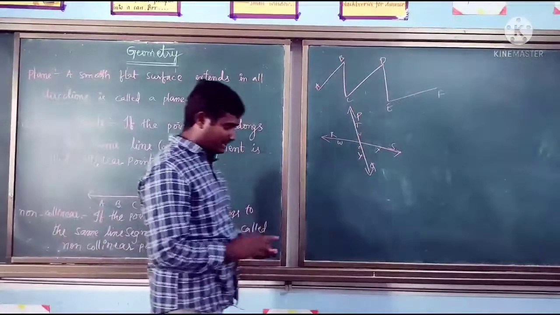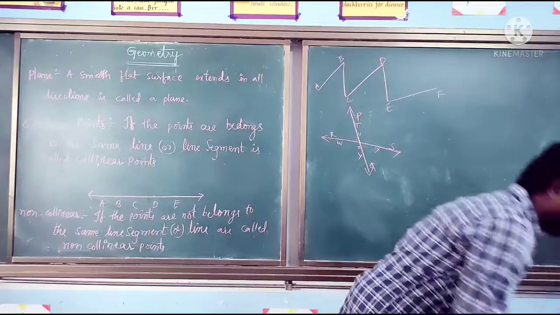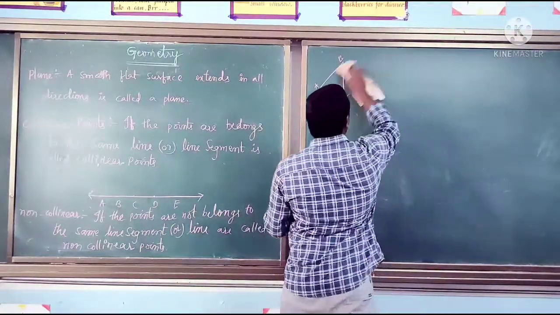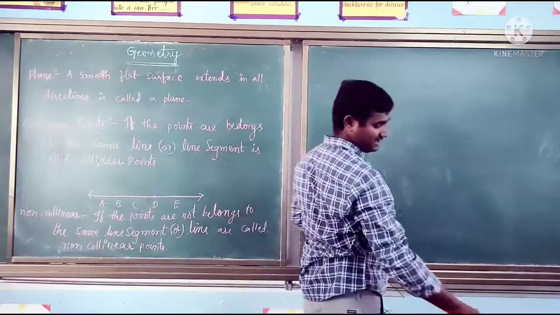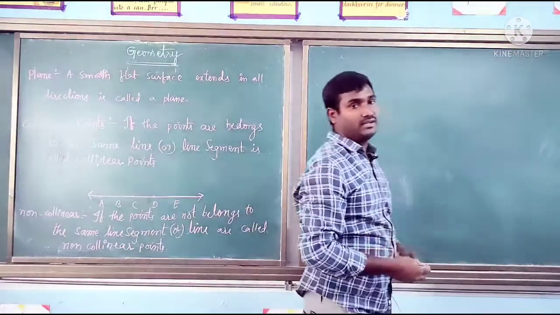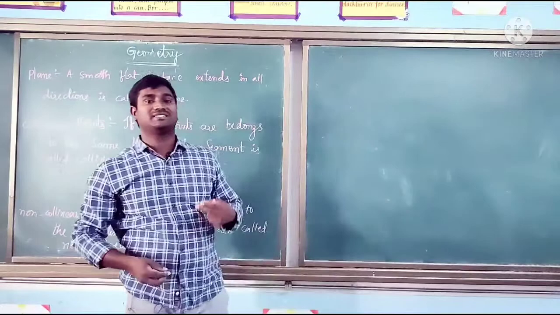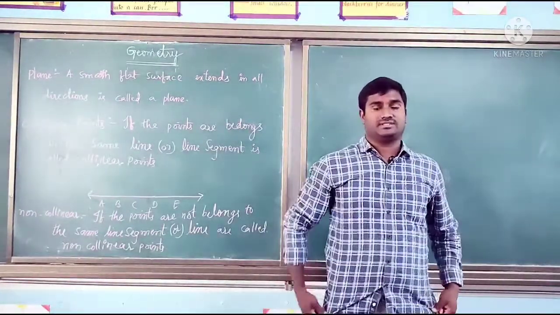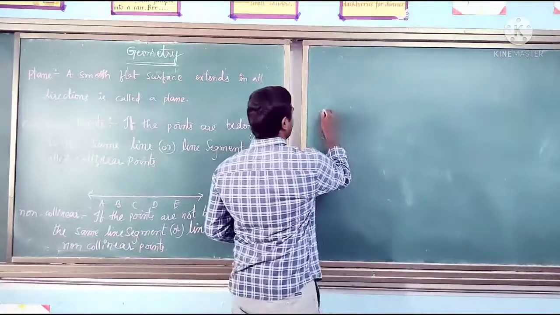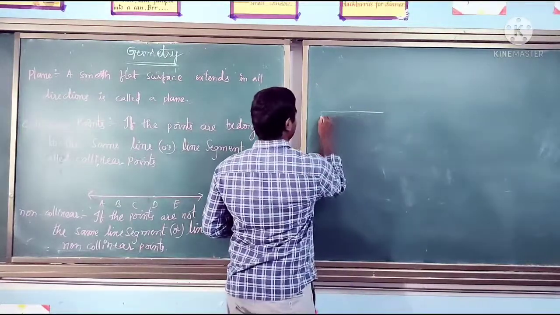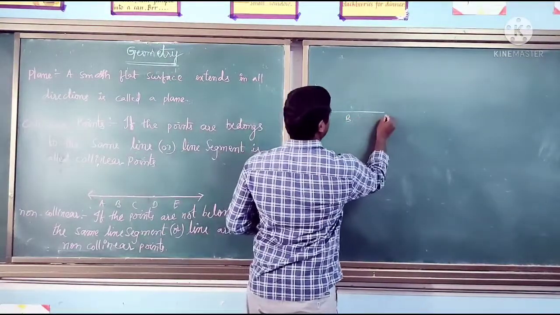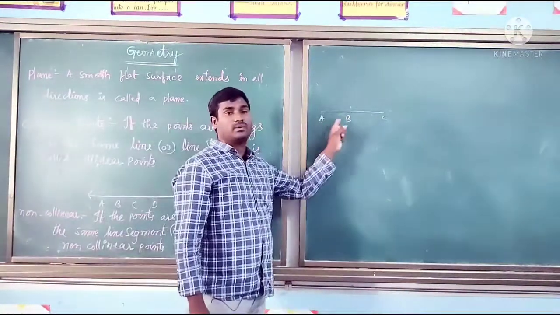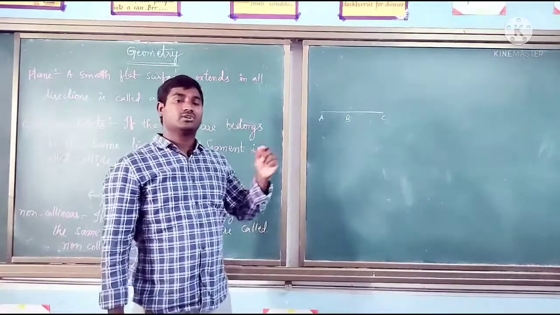Here we have one more important point. They will ask, from the given collinear points, the number of line segments that can be written. Suppose I am taking 3 points which are collinear. So ABC is the line segment, and the points A, B, C are collinear points.